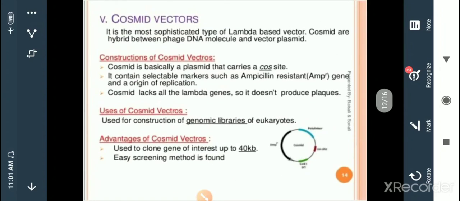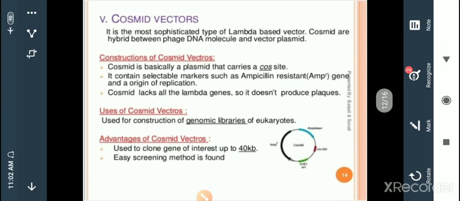The next one is cosmid vectors. What are cosmid vectors? It is the most sophisticated type of lambda-based vector. Cosmids are hybrids between phage DNA molecules and plasmid vectors. So cosmids are nothing but hybrid vectors, a hybrid between phage DNA molecules and vector plasmids.